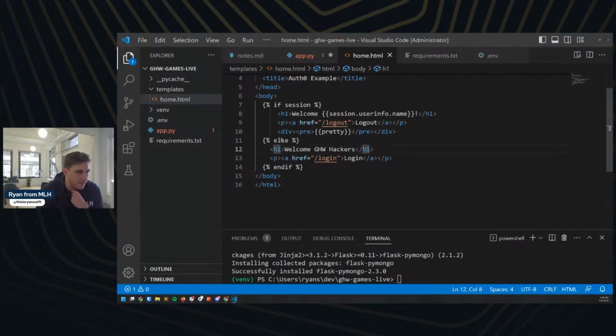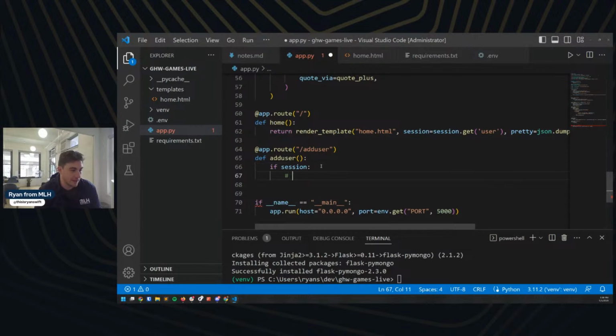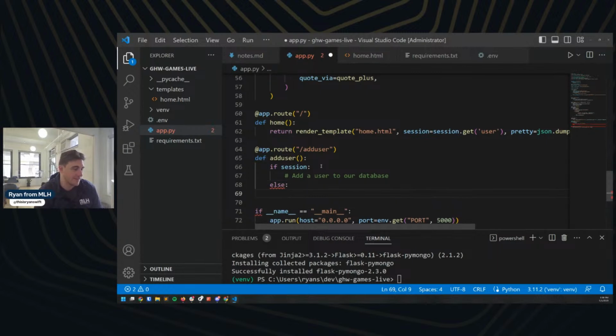And if there's no session, it's going to return just the generic login page. So I'm going to try and copy that styling. I'm going to do if session, and this is going to be add a user to our database. If they're logged in, add them to our database. And then else, we're going to return something else here for folks.